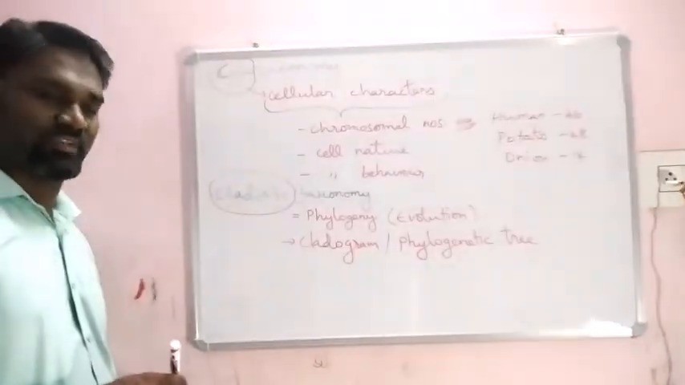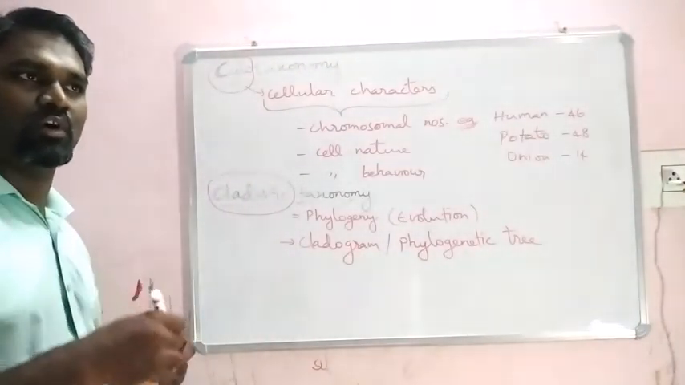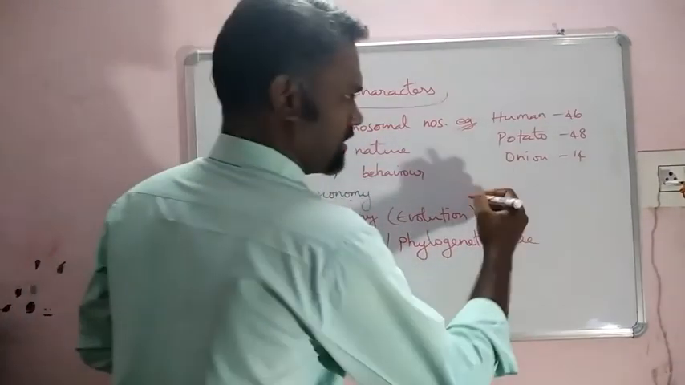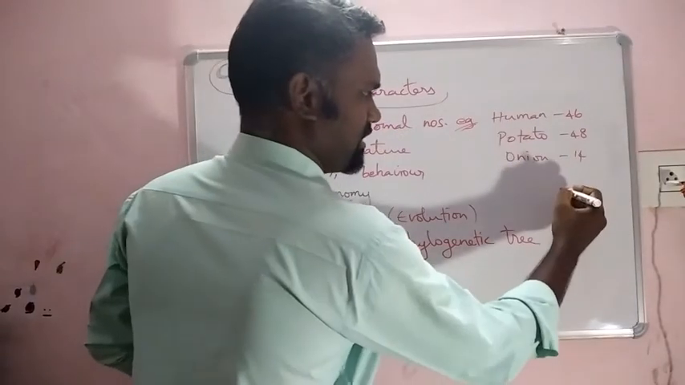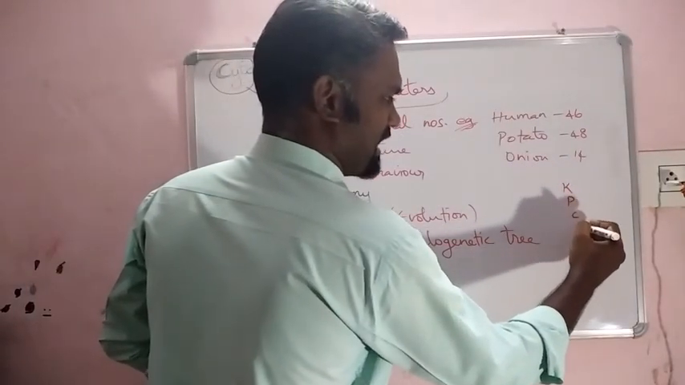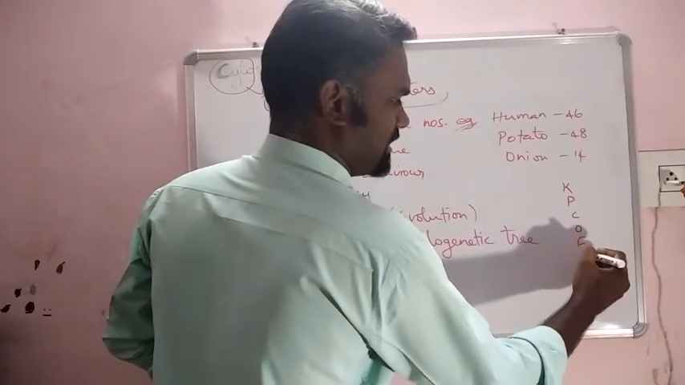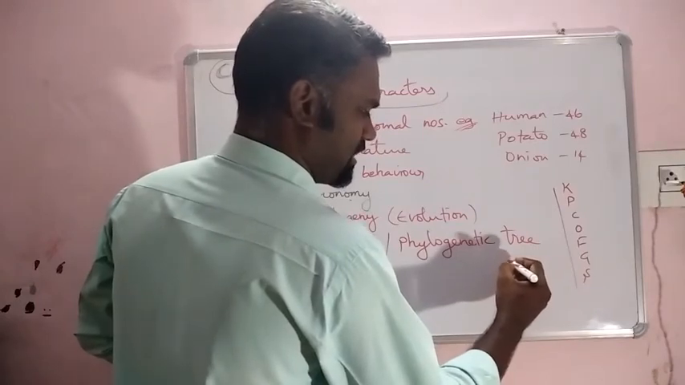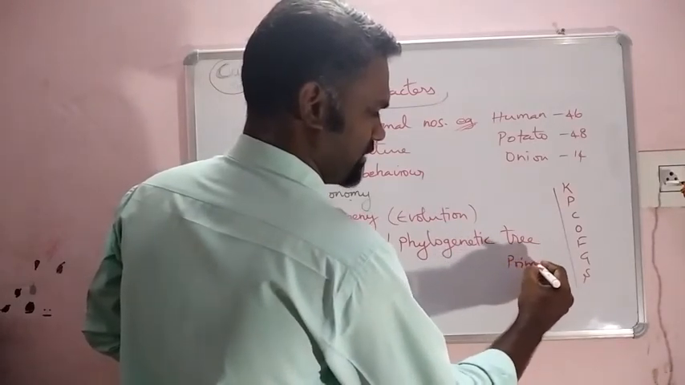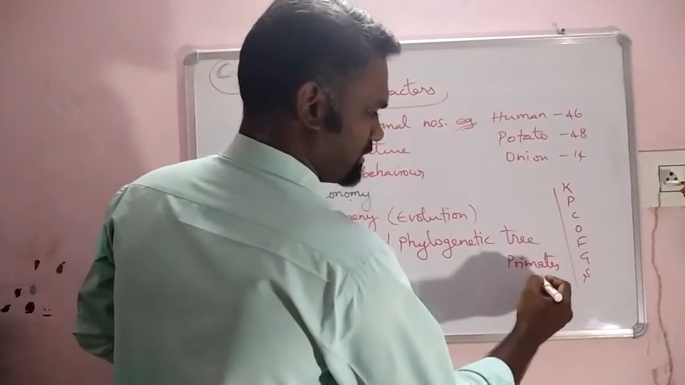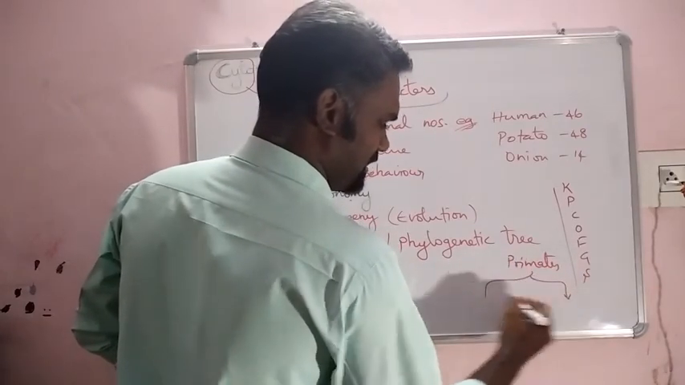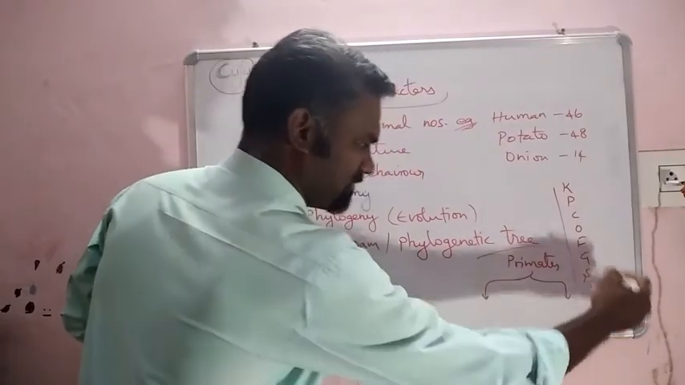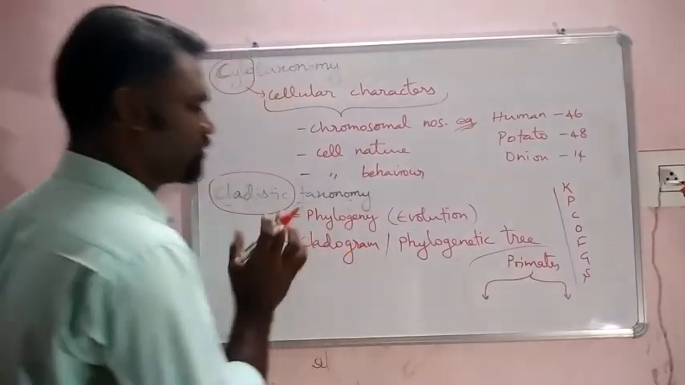Phylogenetic tree. What do you mean by that? For example, when we want to show evolution in animal study, we go with kingdom, phylum, class, order, family, genus, species. Primates is the order name. The primates will be divided further into families. So overall, the family tree, that phylogenetic representation, will be known as a cladogram.